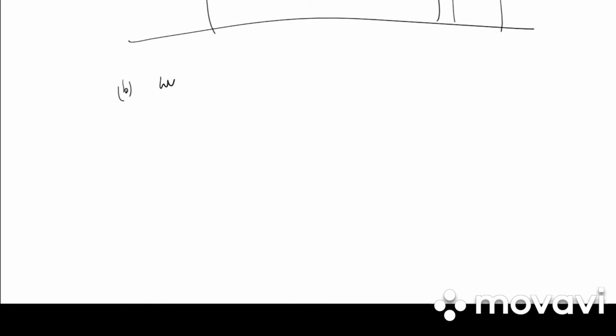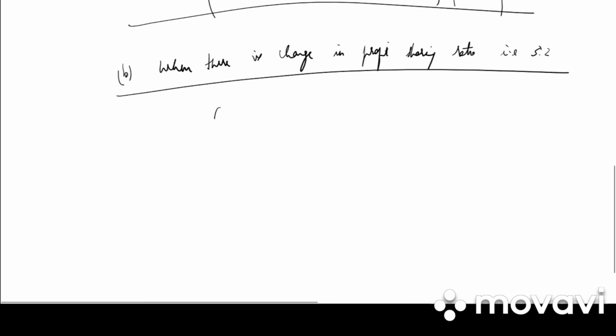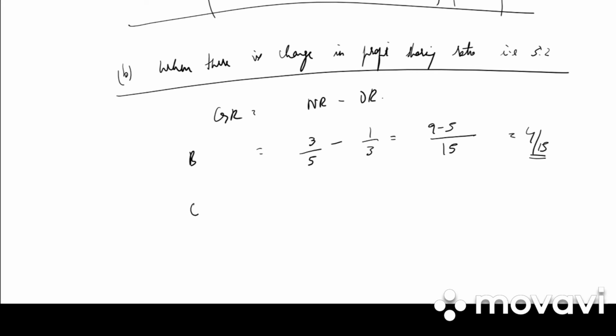Then they have given us case 2. When there is change in profit sharing ratio, that is 3:2. So we need to find out gaining ratio. What is the formula? New ratio minus old ratio. B and C. For B, it is new ratio 3 by 5 minus 1 by 3. What is the LCM? 15. So 9 minus 5, that is 4 by 15. Then for C, it is 2 by 5 minus 1 by 3. So 6 minus 5 divided by 15, 1 by 15.